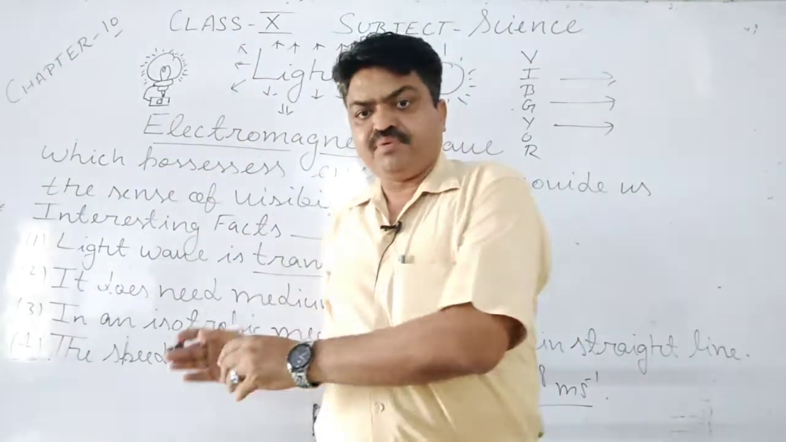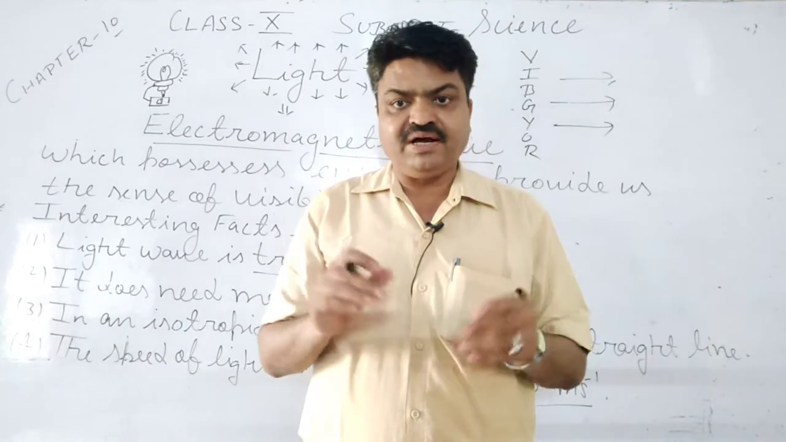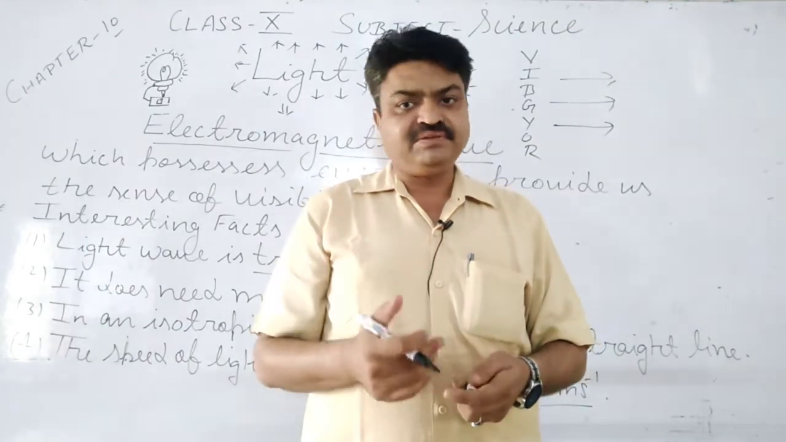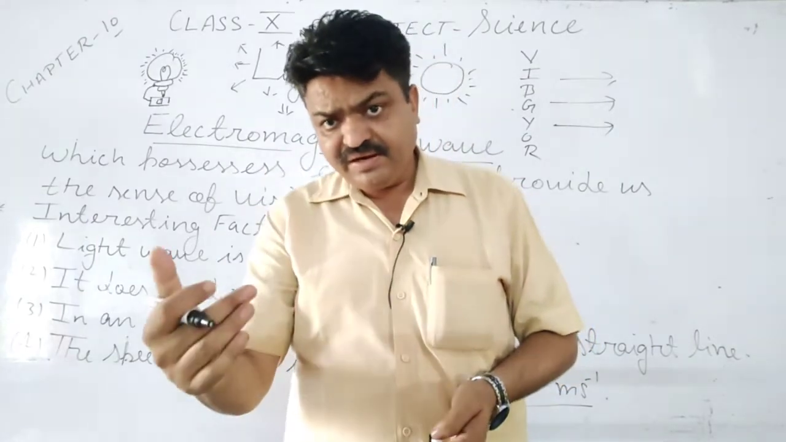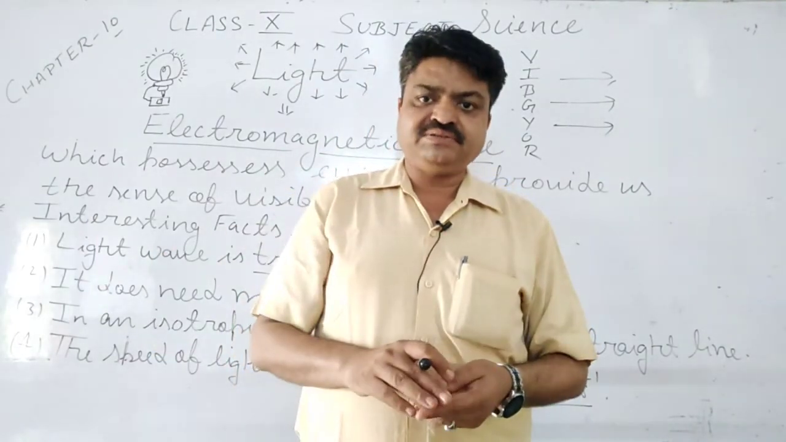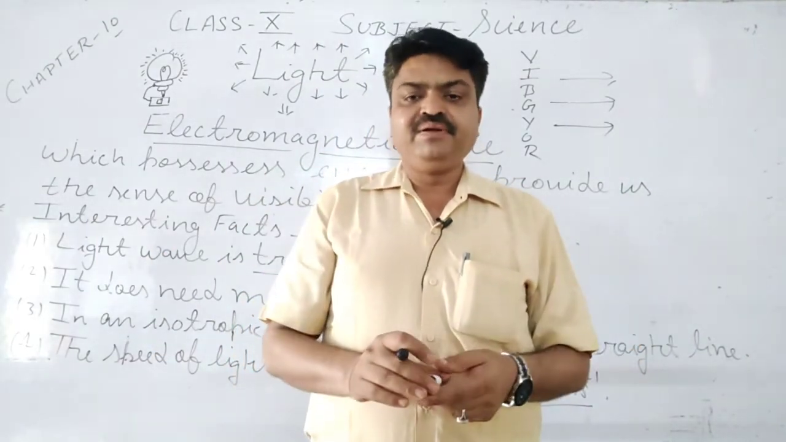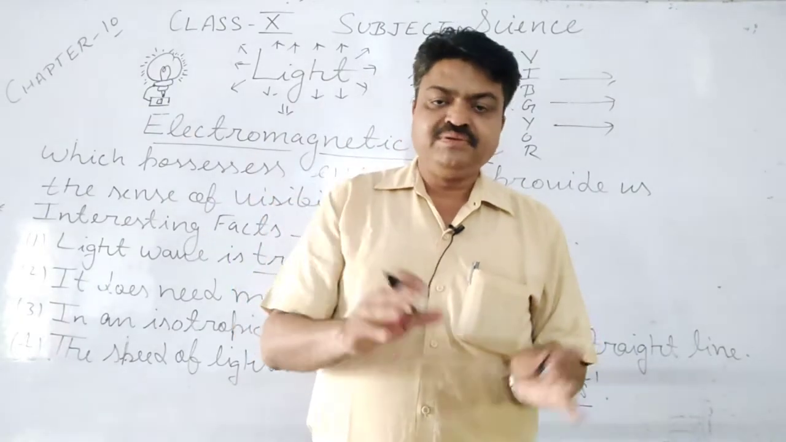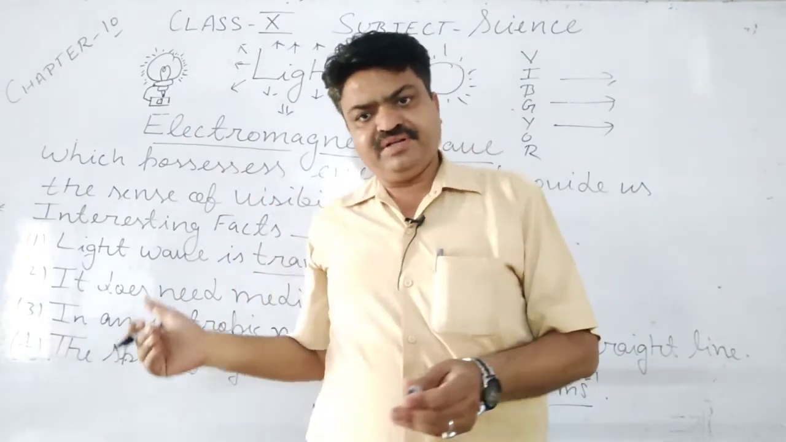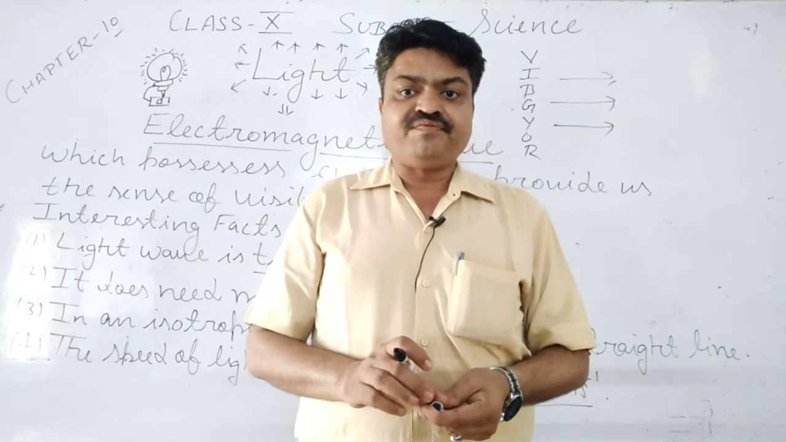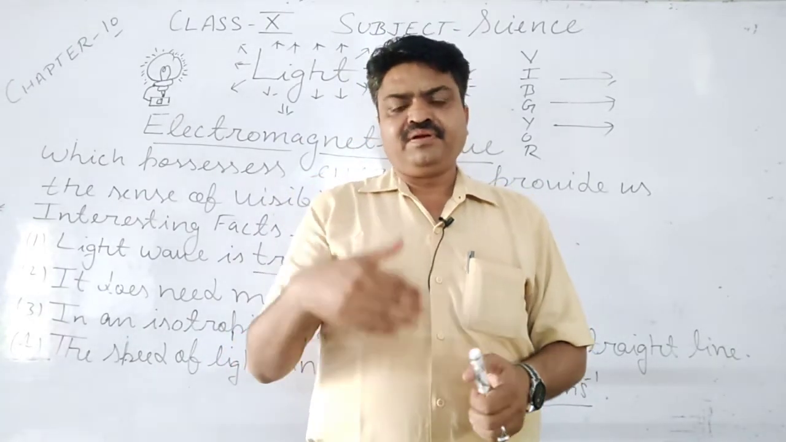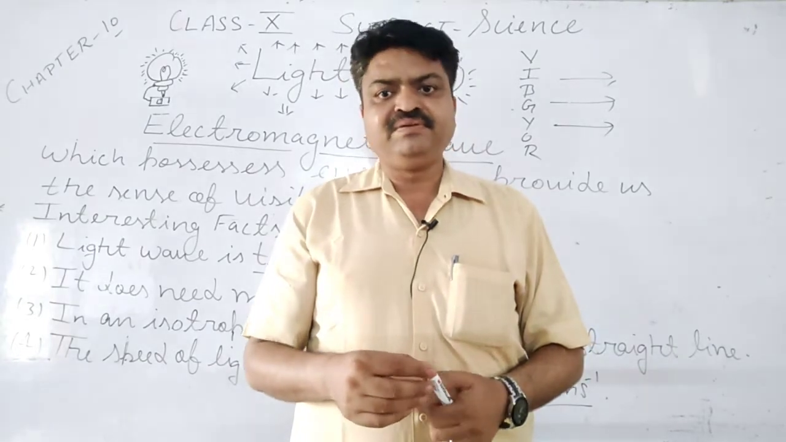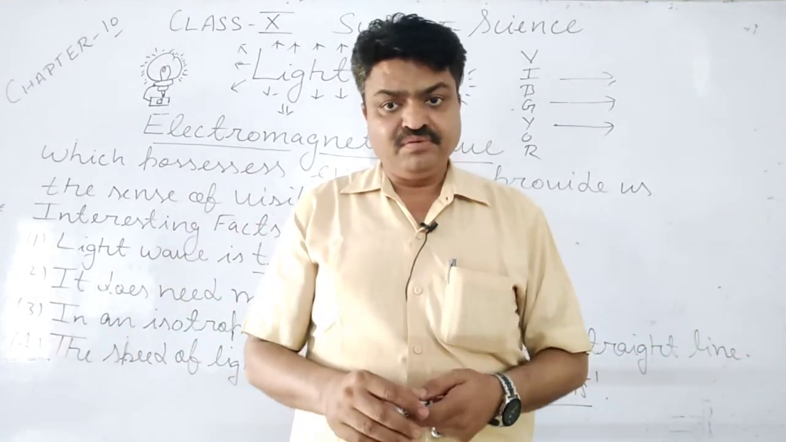So these are the important characteristics of light, student. We have discussed the objects that produce light, and we have also discussed the different types of objects that can pass or not pass light, and we have discussed the facts related to light. In the next class, student, we will discuss the reflection of light.